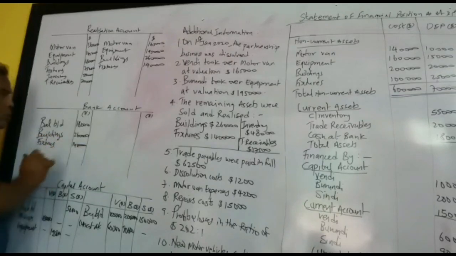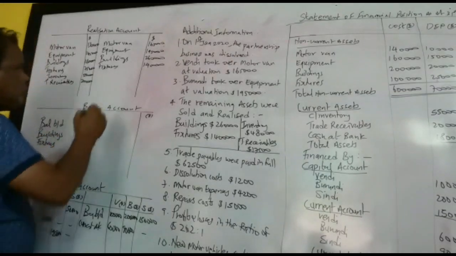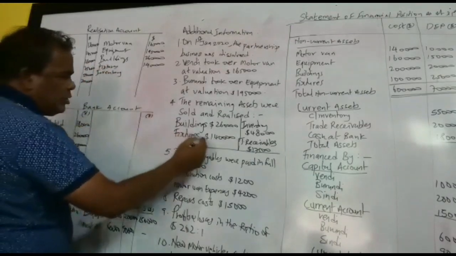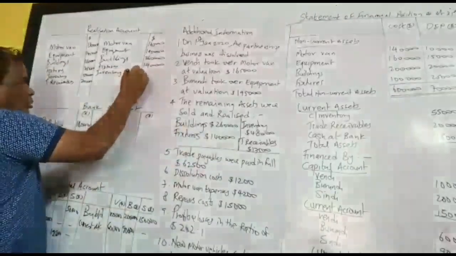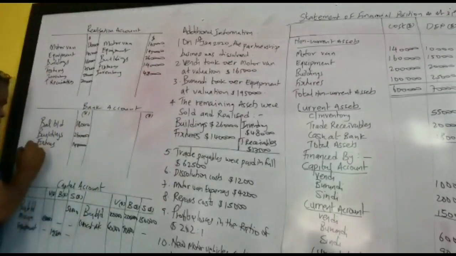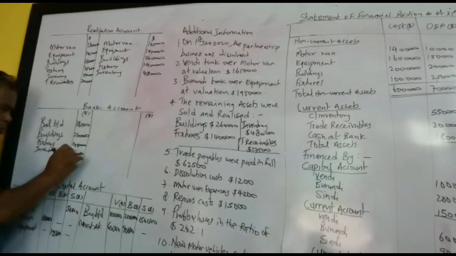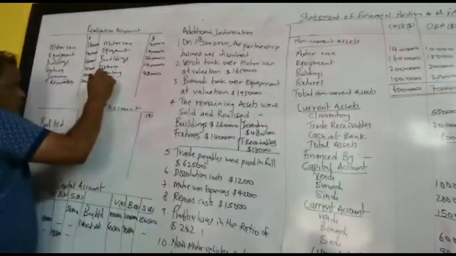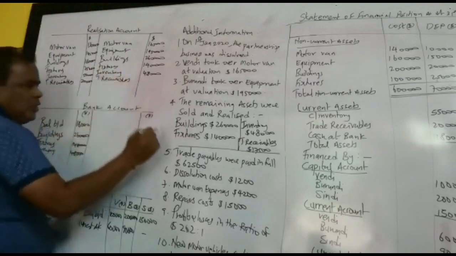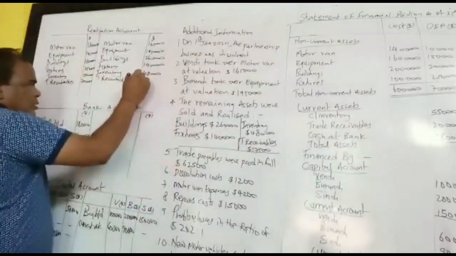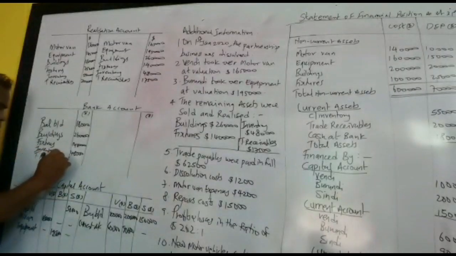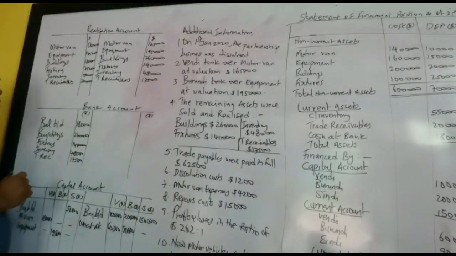140,000. And then we have inventory. Inventory, how much? 48,000. Again, we debit the bank account. Inventory 48,000. And then we have trade receivable on the credit side again. Trade receivable 17,500. Then we debit in the bank account trade receivable 17,500. So here we are.